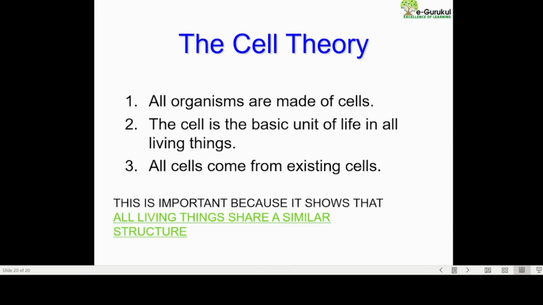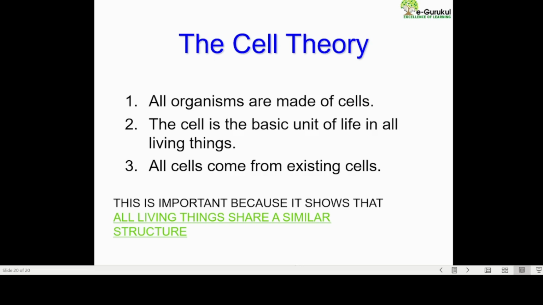Underline that it is the basic unit of life in all living things, and all cells come from existing cells. That is important, and it shows that all living things share similar characteristics, for example the plant will do photosynthesis, whereas animal cells will go for reproduction. So these are the things which are important.